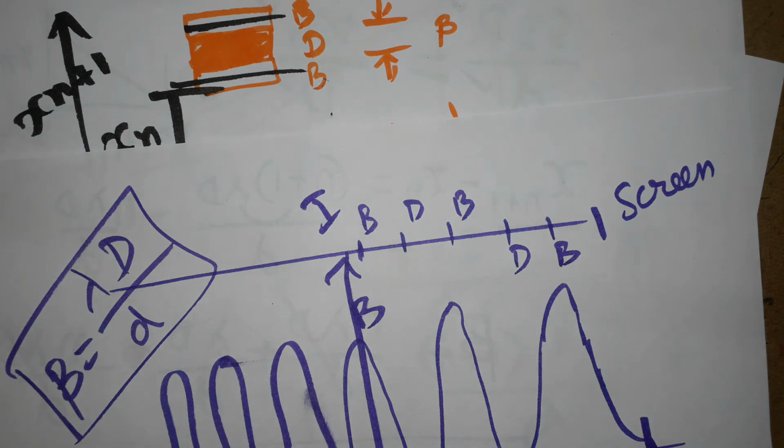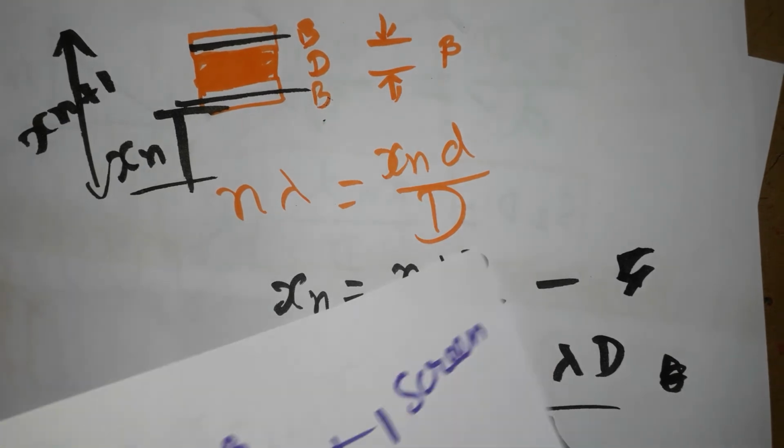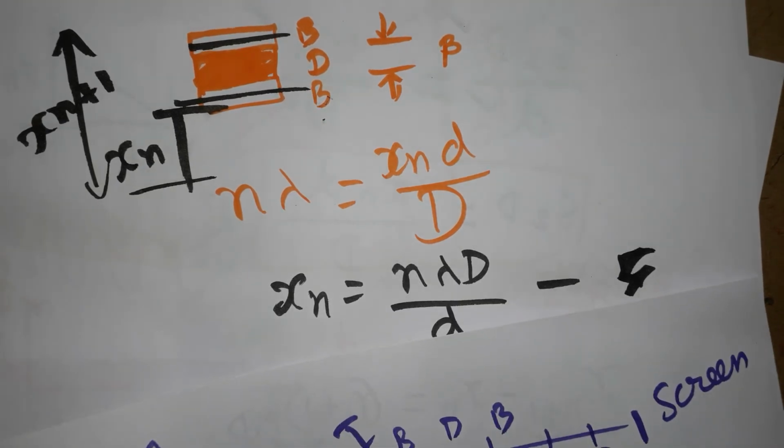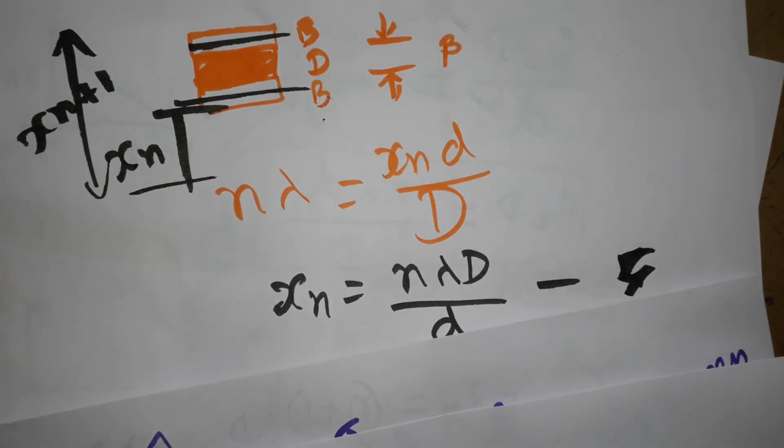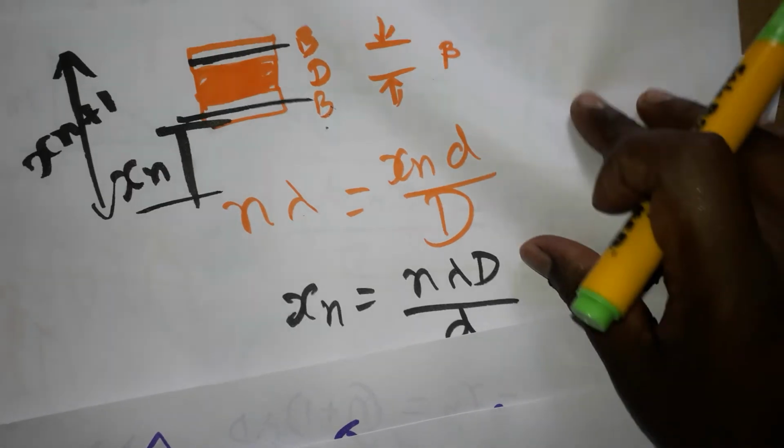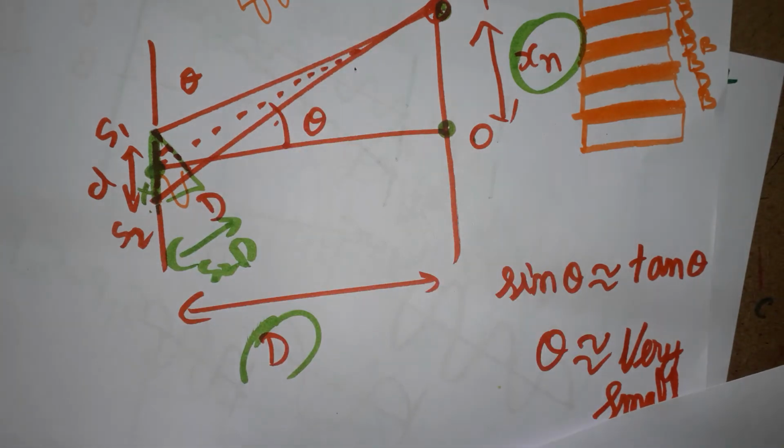Now angular fringe width. We take angular fringe width as theta. See here how theta will be. Already we know the equation sin theta; here the same equation, I am going to take tan theta.